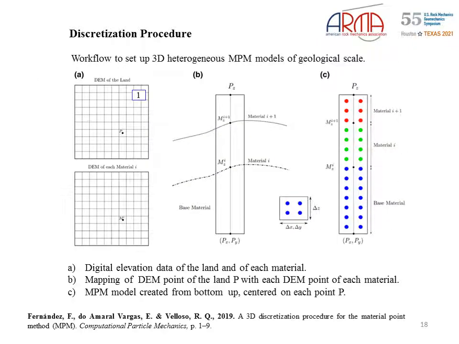Number 1. Obtain the digital elevation model of the land and the digital elevation model of each material. Number 2. For each point P, establish the material elevations over that point. Number 4. Establish the NPM discretization, namely the cell dimension and the number of particles per cell. After that, establish the base material as the current material and construct a model from bottom to top. If any particle elevation is greater than any material elevation, then switch the current material to that material.